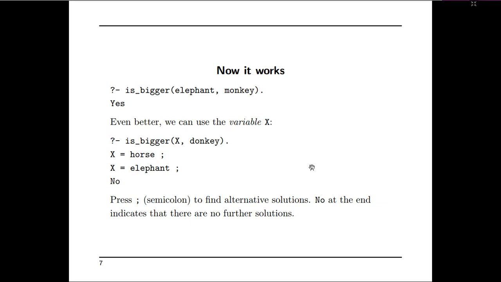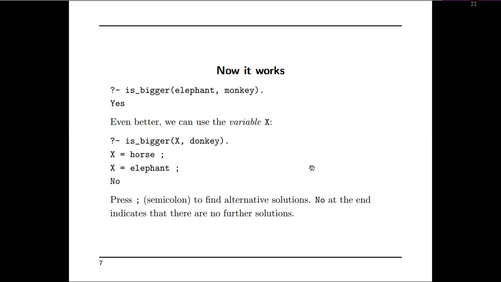So it is even better, we can use a variable X here. The variables start with capital letters in Prolog. Now here is_bigger(X, donkey).